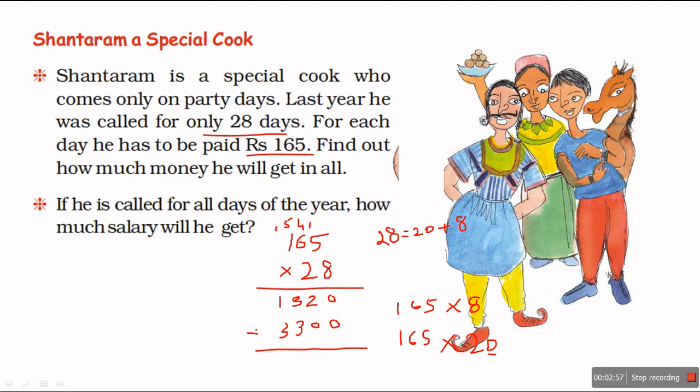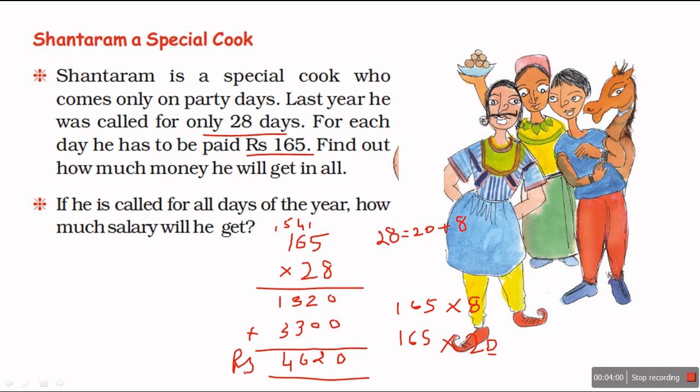Now we will add this in the third step. 0 plus 0, 0. 2 plus 0, 2. 3 plus 3, 6. 3 plus 1, 4. So rupees 4,620. So Santaram will get rupees 4,620 for 28 days.